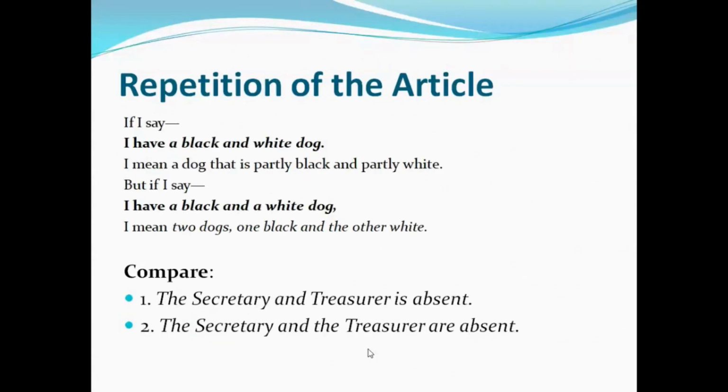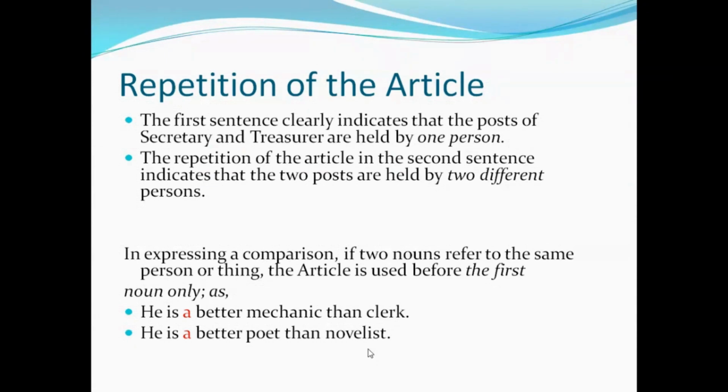Let us check the sentence once again. The secretary and treasurer is absent. Look at the verb here. Helping verb is. That means we are talking about one person. The secretary and the treasurer are absent. In the second sentence we are talking about two persons. The repetition of the article in the second sentence indicates that two posts are held by two different persons.